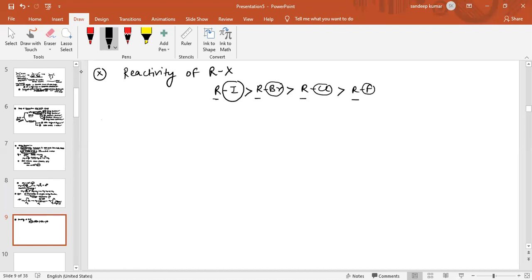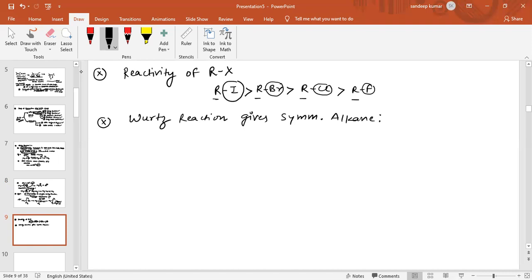Now, the next feature of Wurtz reaction: Wurtz reaction always gives symmetrical alkane. See how it gives symmetrical alkane.